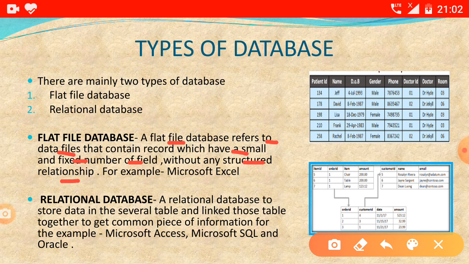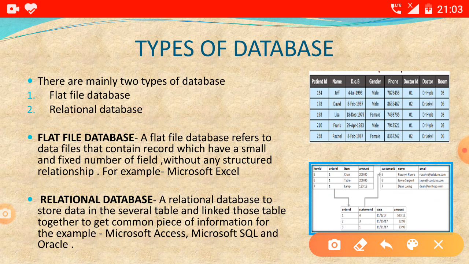Now relational database. A relational database stores information in several tables. In relational database we will create several tables. You can see that we create many tables, and these tables are linked together to get a common piece of information. You can see that these tables are linked to each other for getting a common piece of information.